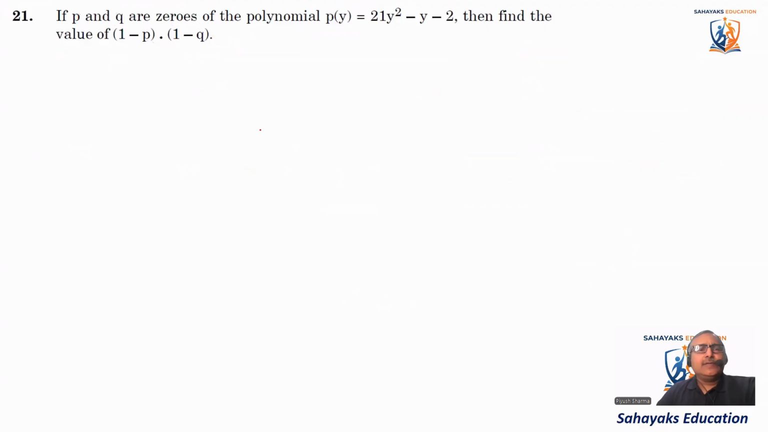Okay, so coming to the next one. It says, if P and Q are the zeros of the polynomial this, then find the value of 1 minus P into 1 minus Q.